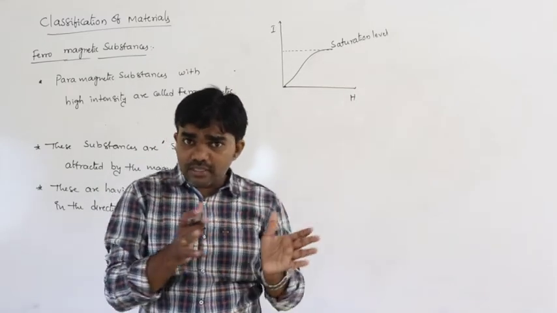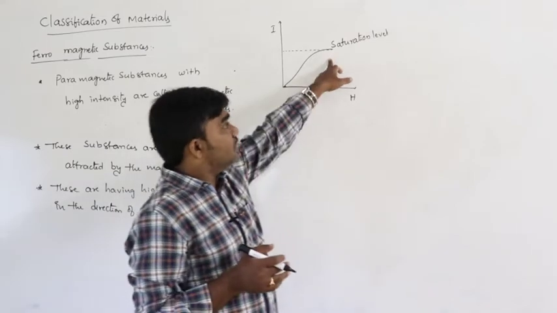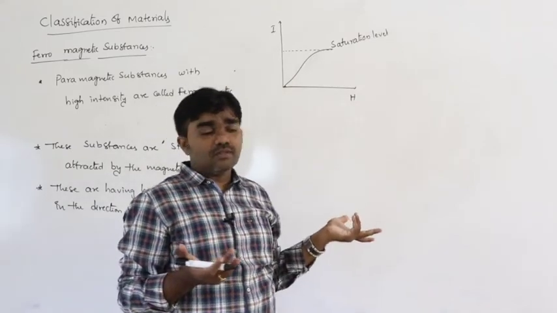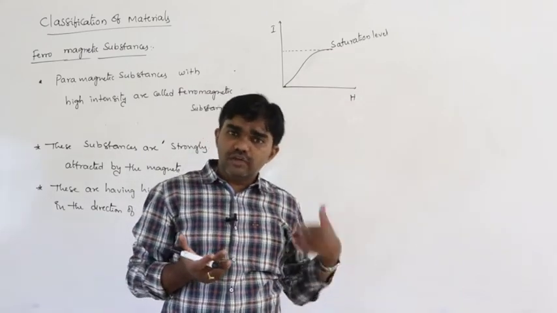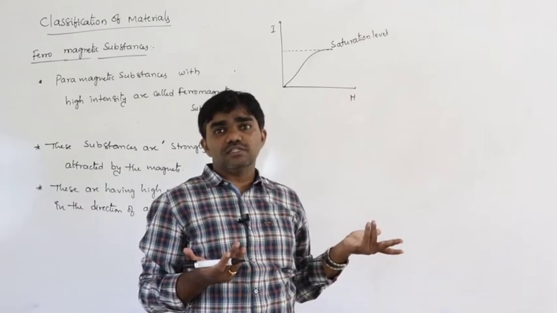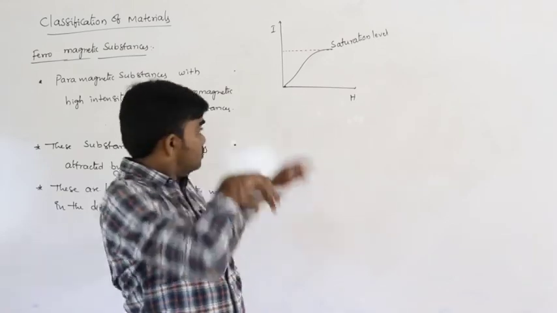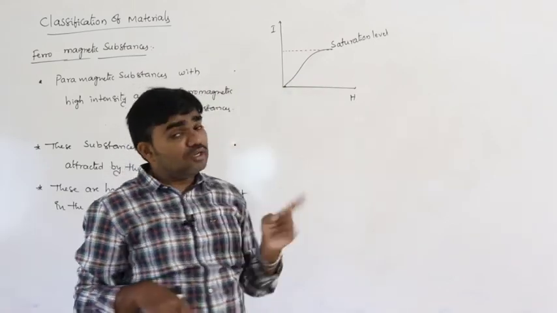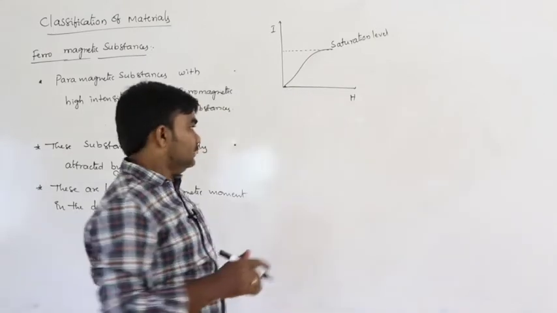From this point onwards, of course we increase the value of H, but the I value remains constant. So I and H vary non-linearly.